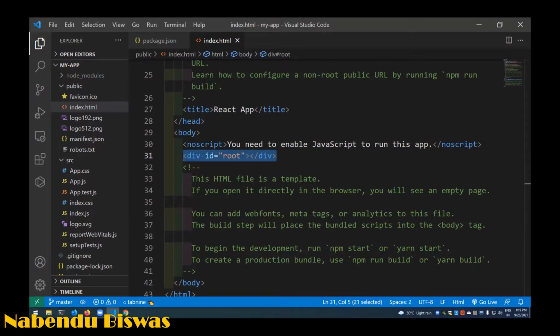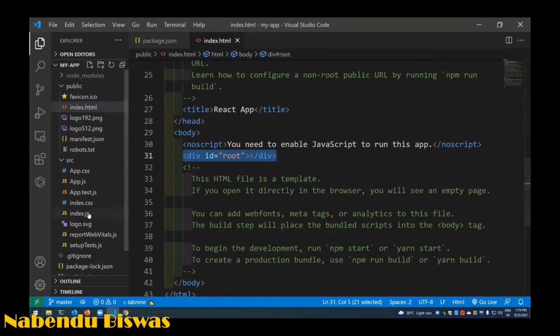Yeah, Ramya, you're right. So id root is there. So this line is actually very important, id equal to root. So just id root is there in the index.html. Actually, this index.html will only be shown in the browser, but how does it show it in the browser?